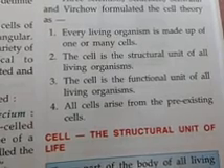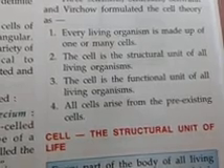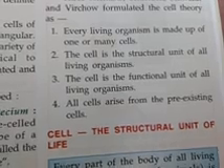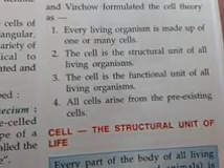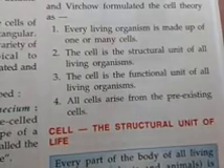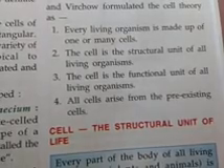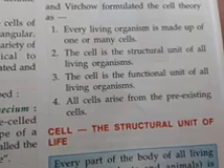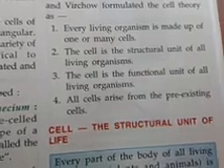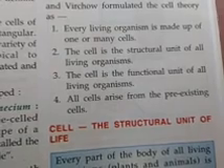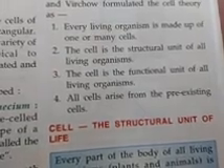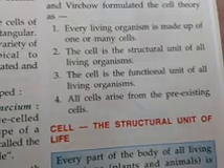The cell is the structural and functional unit of all living organisms, and all cells arise from the pre-existing cells. Pre-existing means each cell has a mother cell from where it originates.